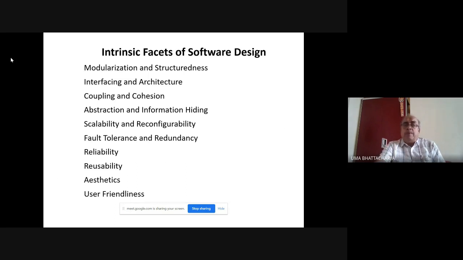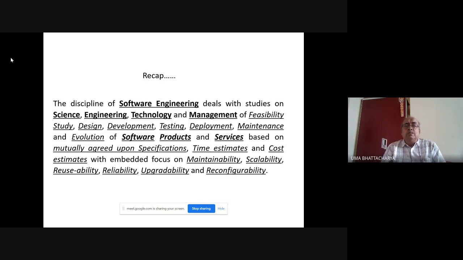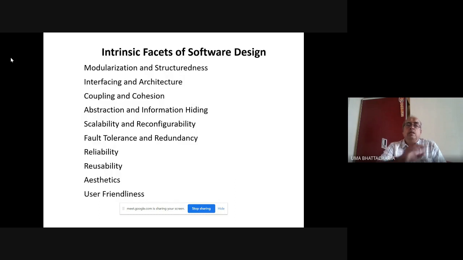Now, as I have mentioned, we have already discussed feasibility study and evolution of software products. Let us now try to concentrate on design and development. This slide is basically for today's consumption.